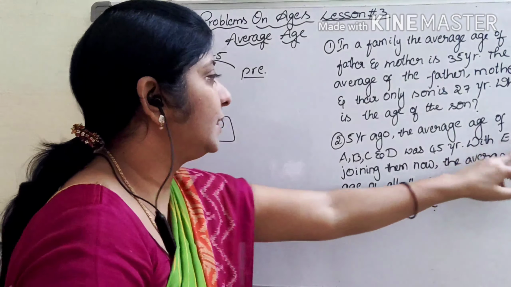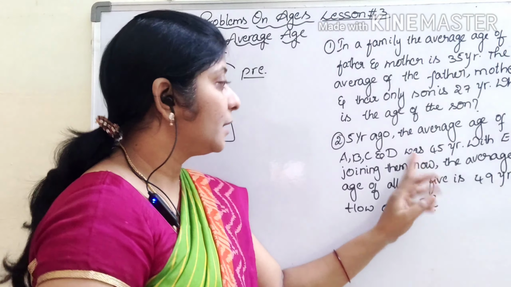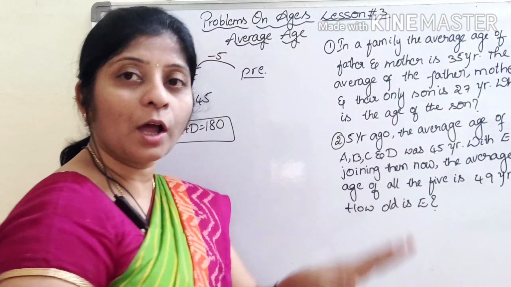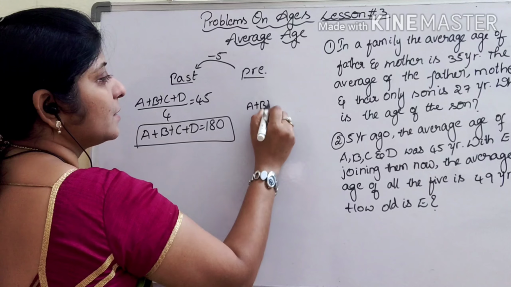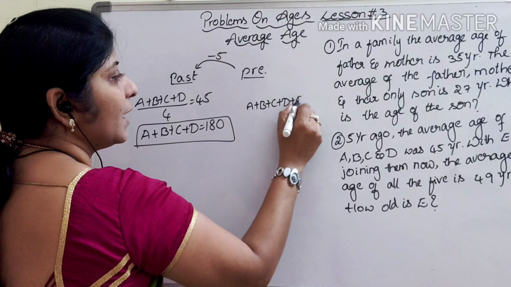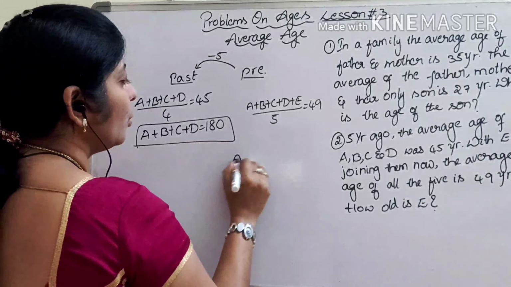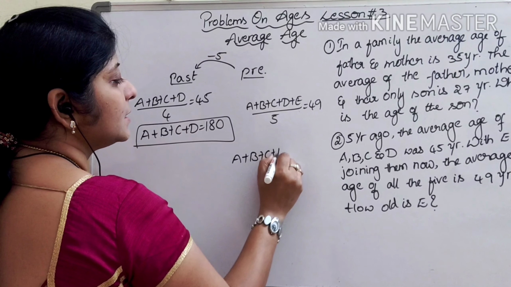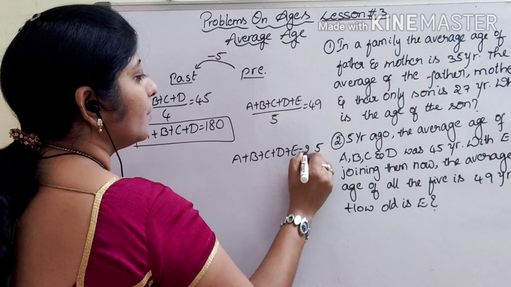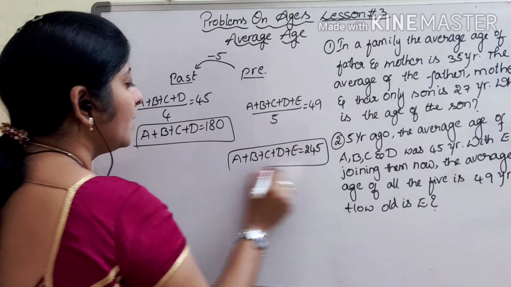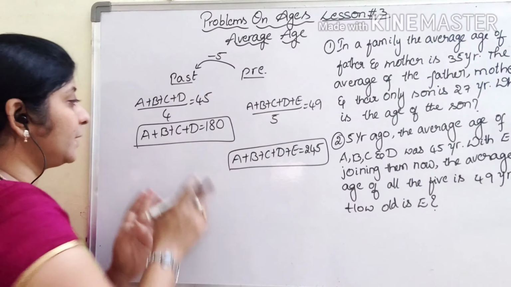And with E joining them now means they are talking about the present. So in the present, the average of all 5, along with E, so A plus B plus C plus D plus E by 5 is given as 49 years. So A, B, C, D, E will give 245. If you see here, maximum students will make mistakes.